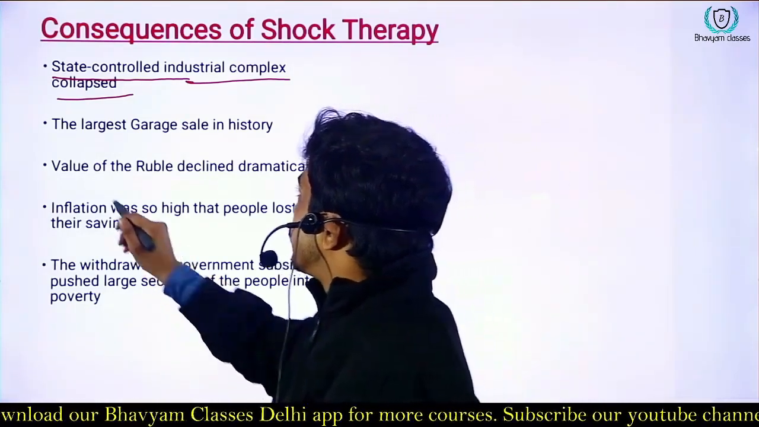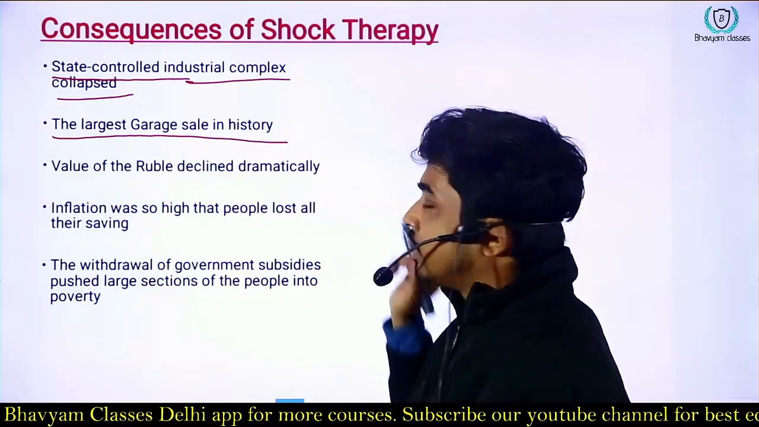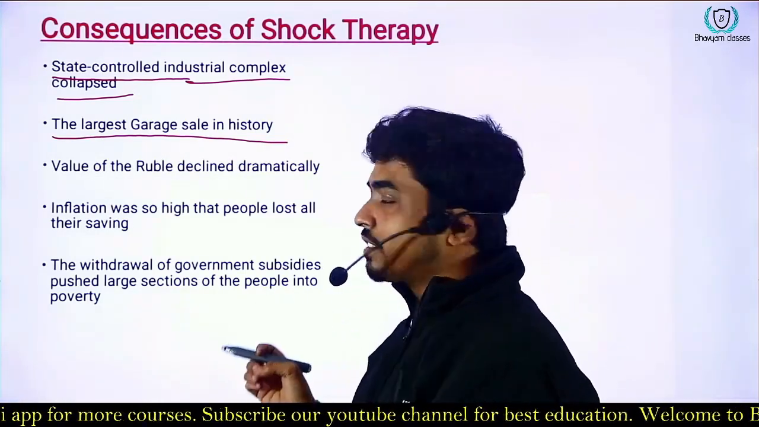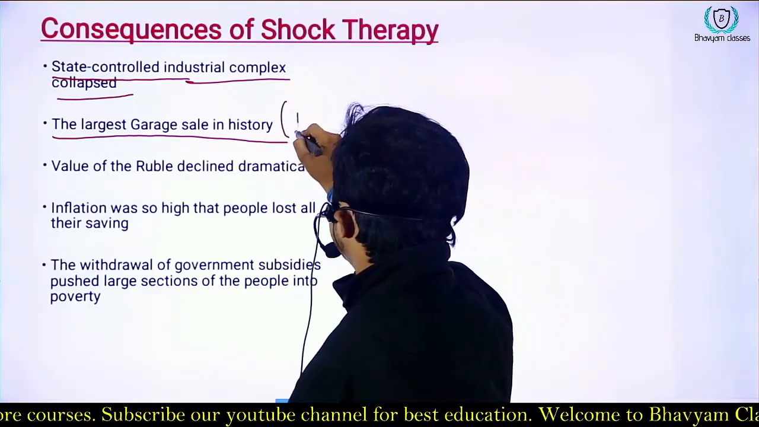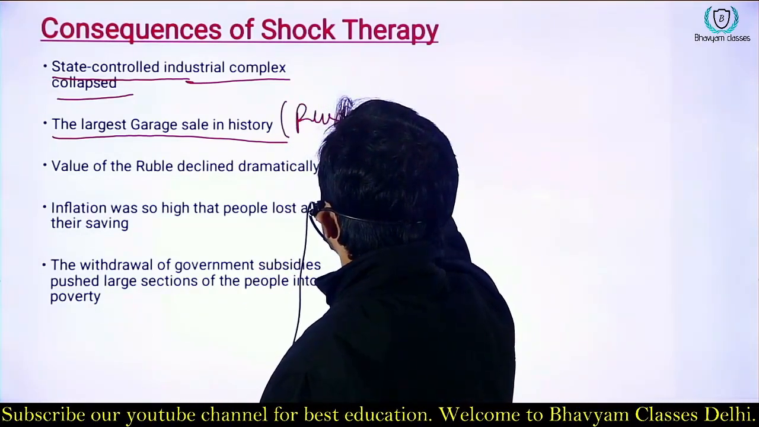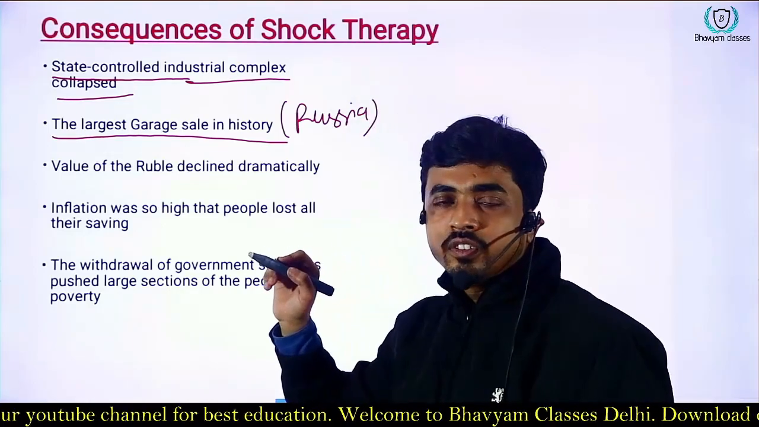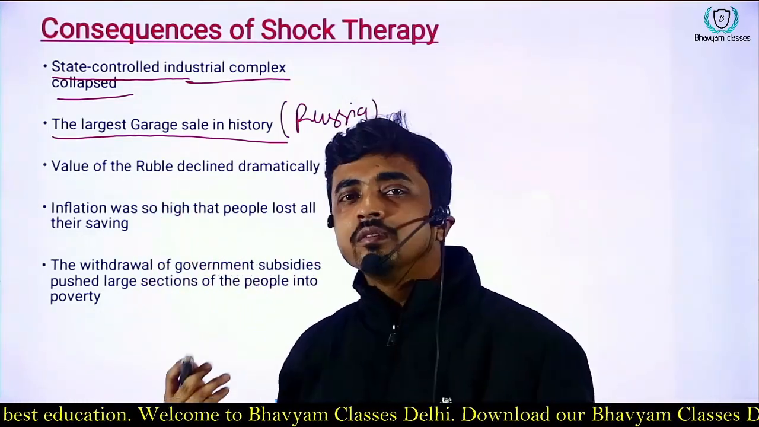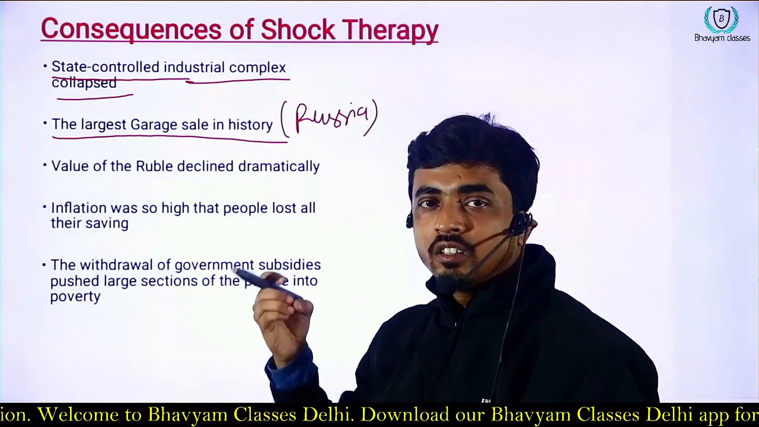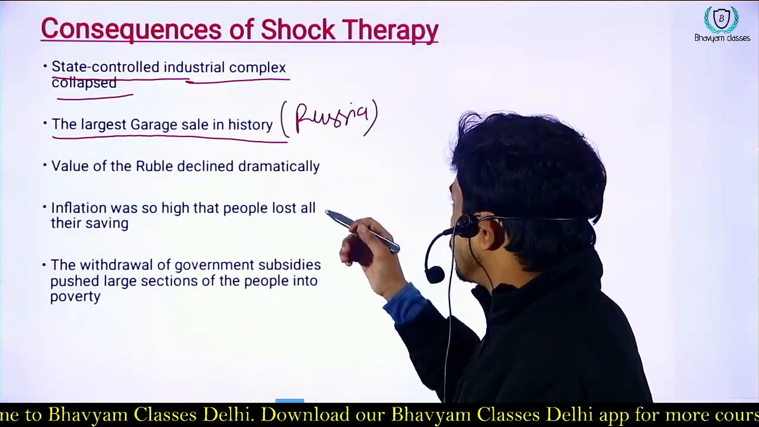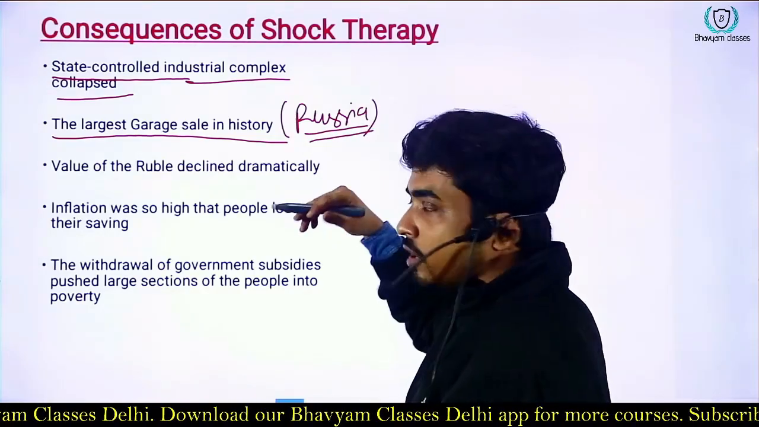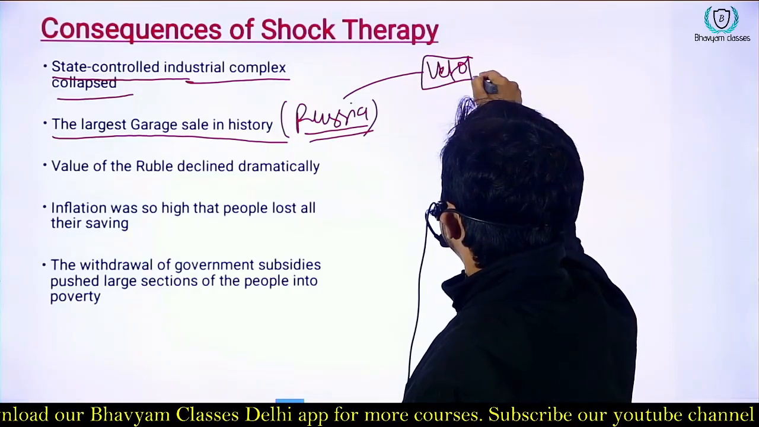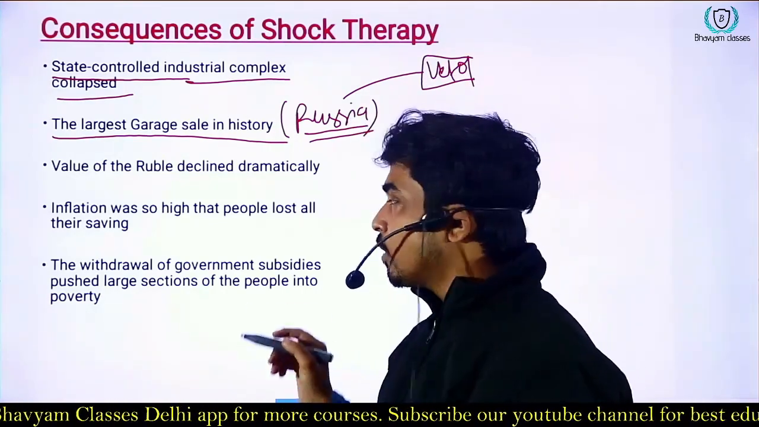The consequences also led to one of the largest garage sales in history, which happened in Russia. In Russia, after the decline of the USSR, Russia emerged in 1992 as an independent nation. That was also part of the USSR. One more thing, we'll come to who got the veto power. Since the USSR had the veto power, why did Russia get the veto power? We will come to that.